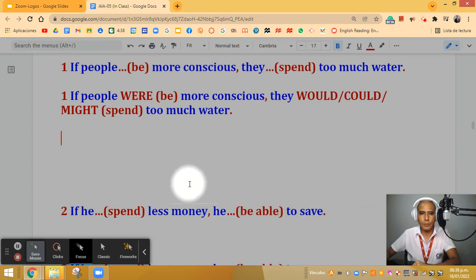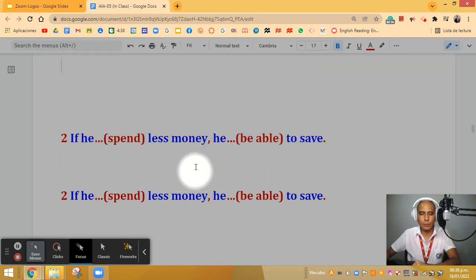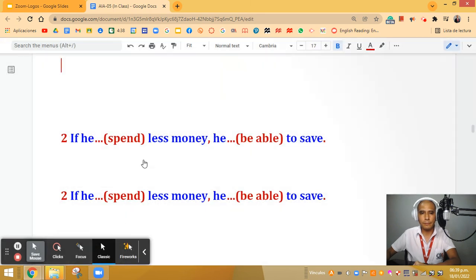Now we are going to continue with number 2. Okay, I'm going to give you some time so you can think about the possible answer for number 2. Remember the rule. In the if clause, the verb should go in the past, and in the result clause, the verb should go with either would, could, or might, any of those verbs plus the base form. So I'm going to give you some time to think about the possible answer, and then I'm going to share the correct answer with you.